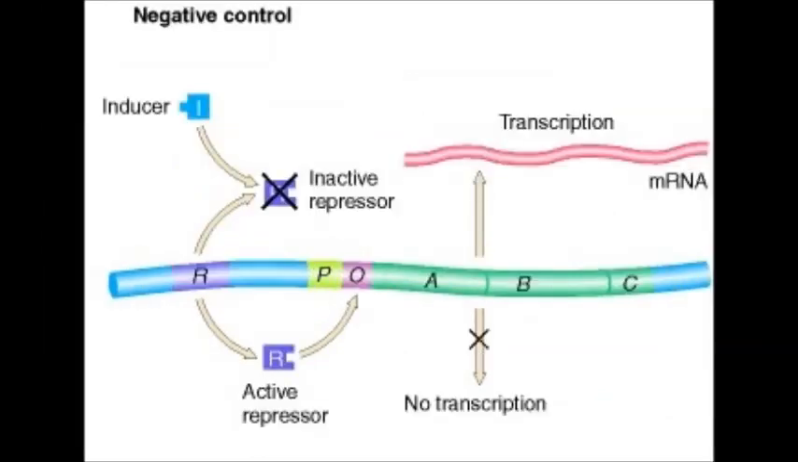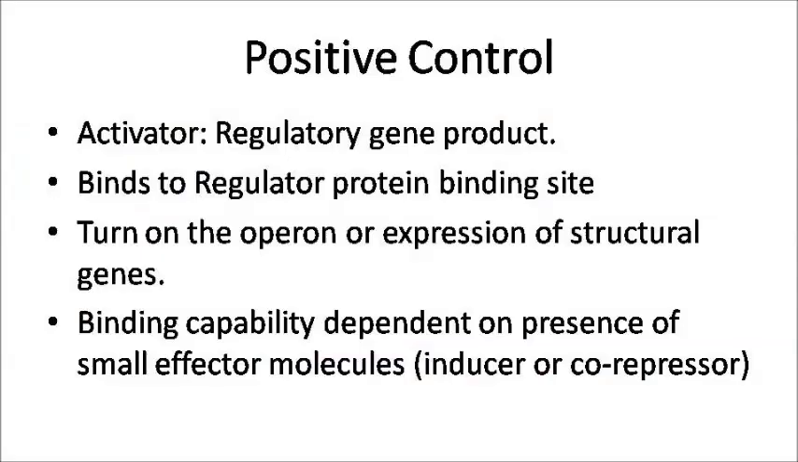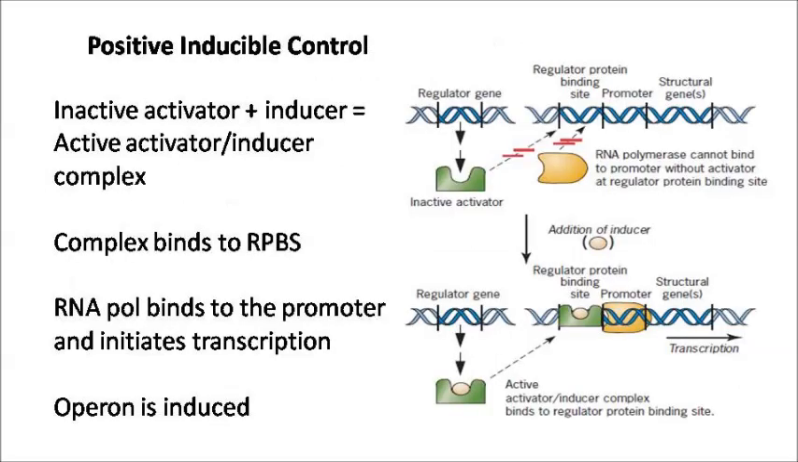In positive control, the regulatory gene product is activator, and in negative control mechanism, the regulatory gene product is repressor. The presence of activator does not mean that the gene expression will always be turned on, or the presence of repressor does not mean that the gene expression will always be turned off, because this depends on whether the operon is inducible or repressible. In positive control, if the activator is in active form, it binds to the regulator protein binding site and turns on the operon, or expression of structural genes. But the binding capability of this activator is dependent on the presence of small effector molecules, which can be inducer or co-repressor. We'll see in the next slides.